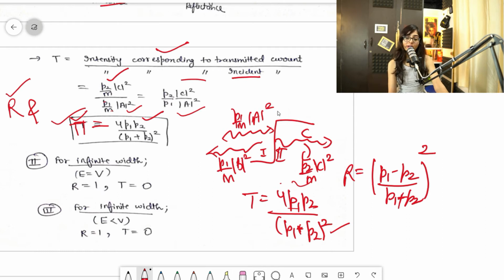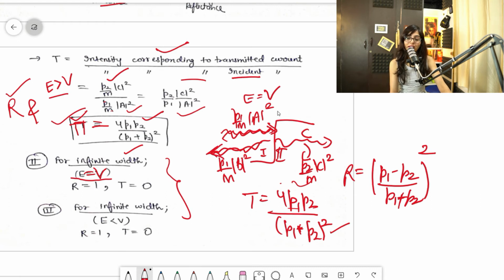So now let's see, guys, these are very small things for infinite width only. For the same width we have been talking about energy greater than V. So if energy is equal to V, what will happen? Obviously it will only reflect, because it does not have energy greater than V that it can transmit.